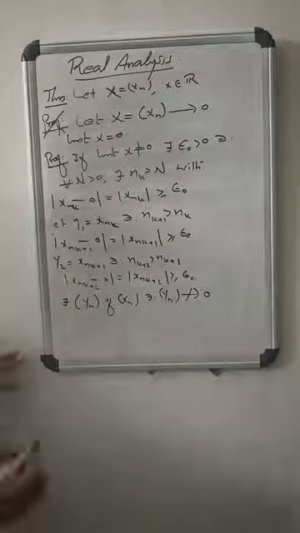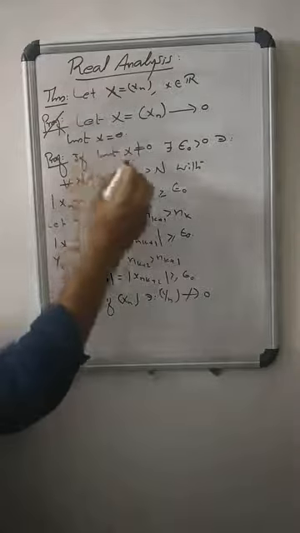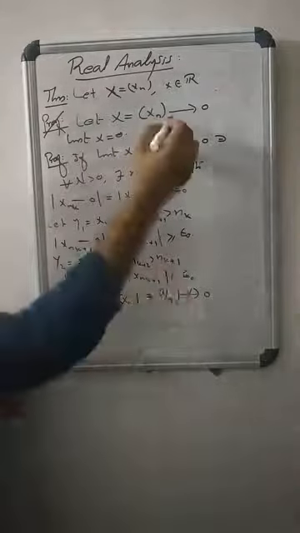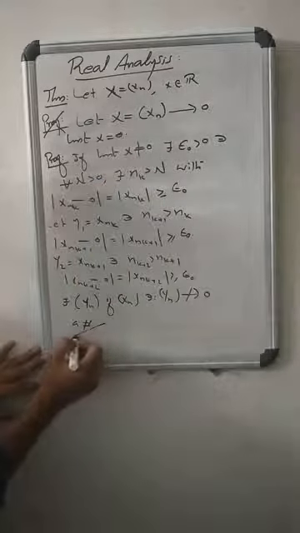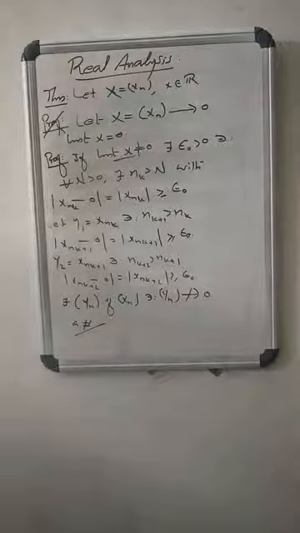That's a contradiction to the fact that every subsequence converges to 0. This contradiction is due to our wrong assumption. Therefore, limit x equals 0 itself. Agree.